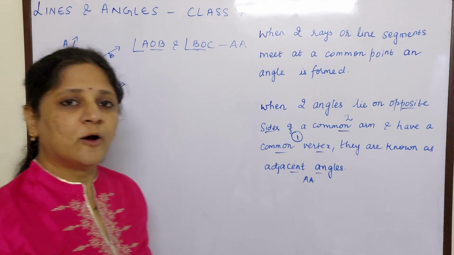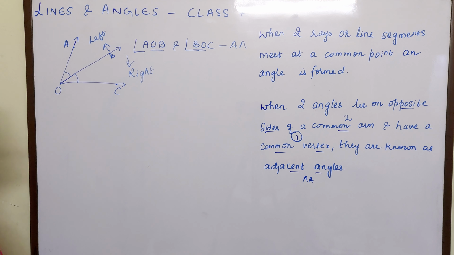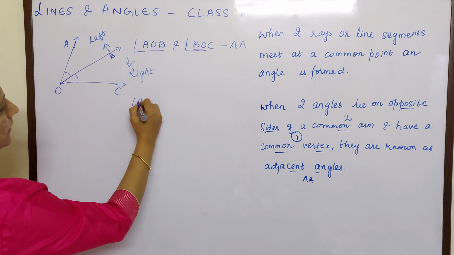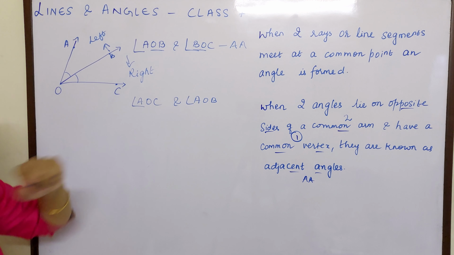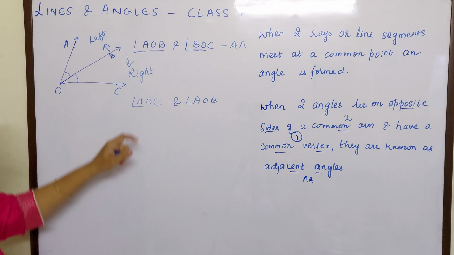Now I'll name one angle pair. Please tell me whether they are adjacent angles. Angle AOC and angle AOB. Are they adjacent? You can say yes, O is the common vertex, AO is the common arm. In AOC, AO is common, and in AOB also, AO is there. So the common vertex is there and the common arm is there. So AO is the common arm, right?